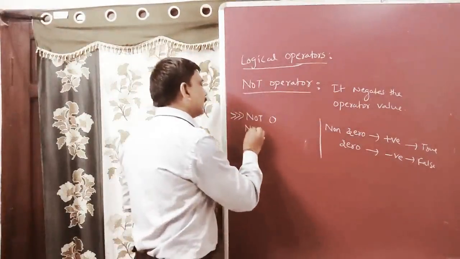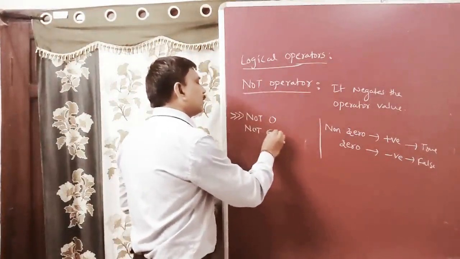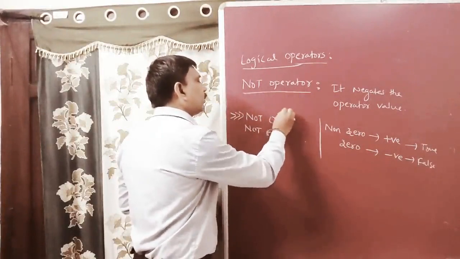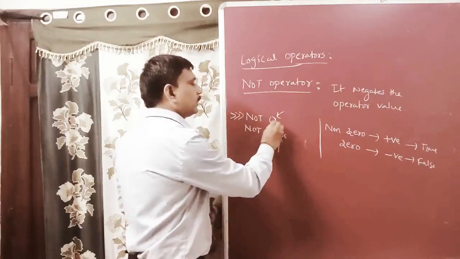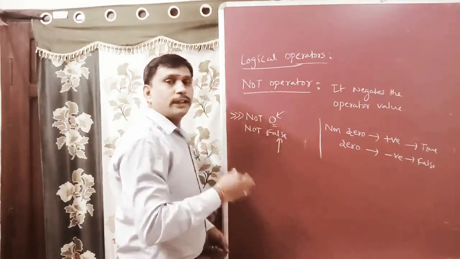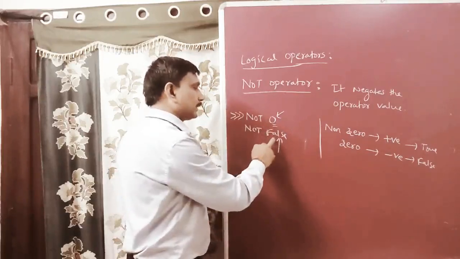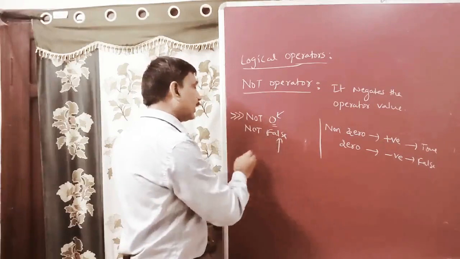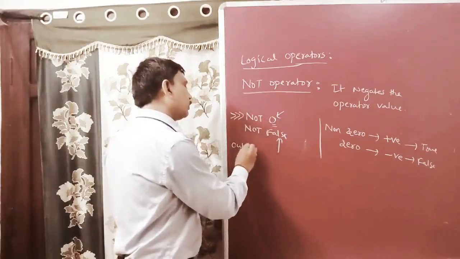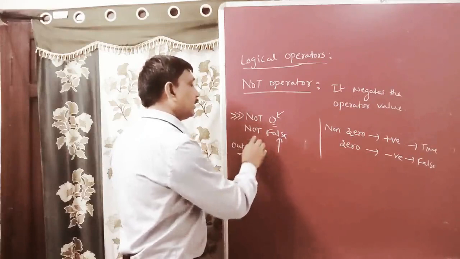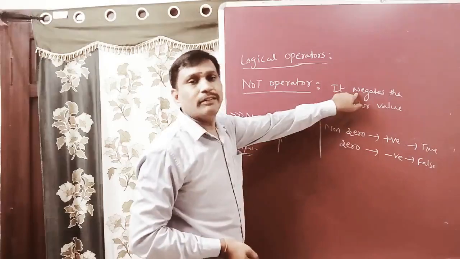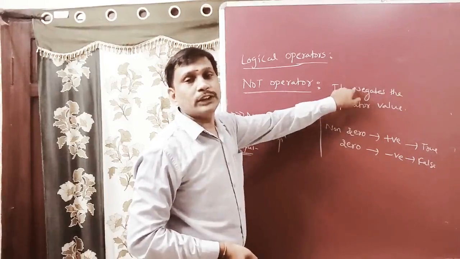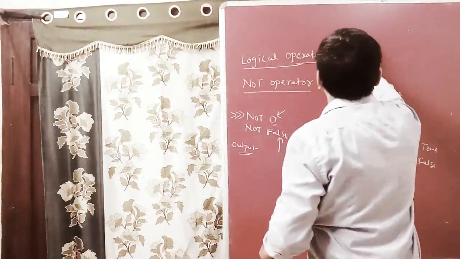So not false. 0 returns false, and not false returns true. The not operator negates. Negate means inverse. So true becomes false.